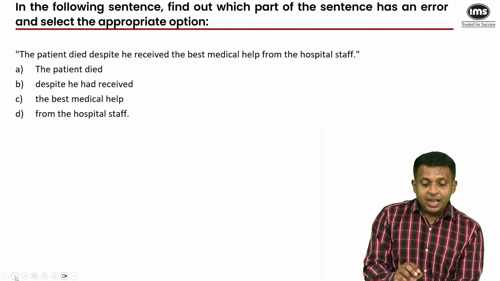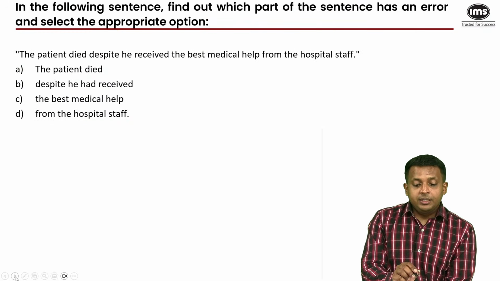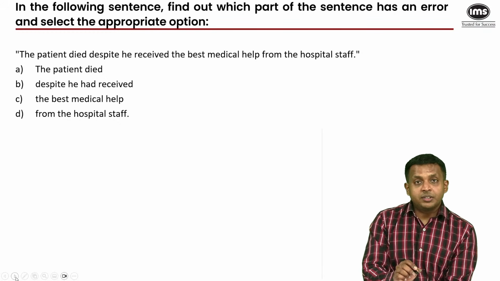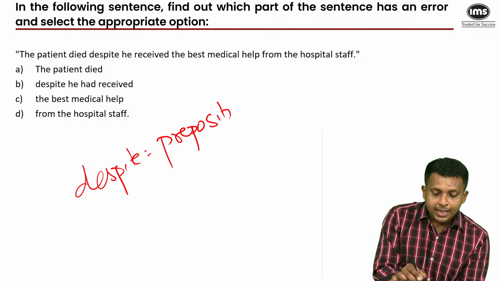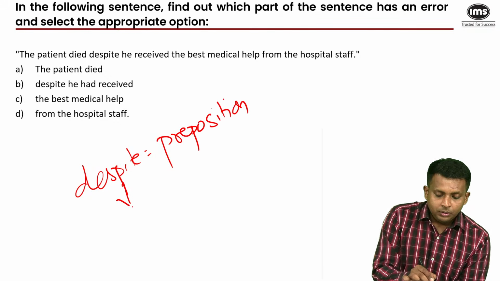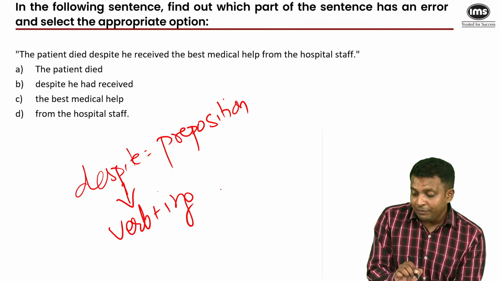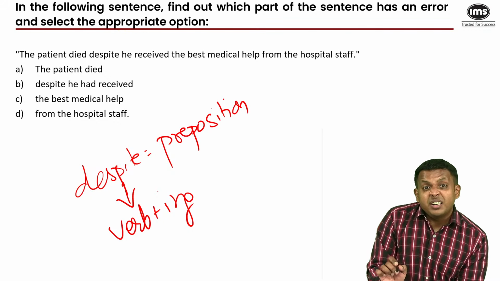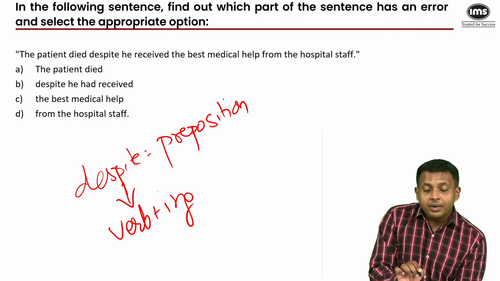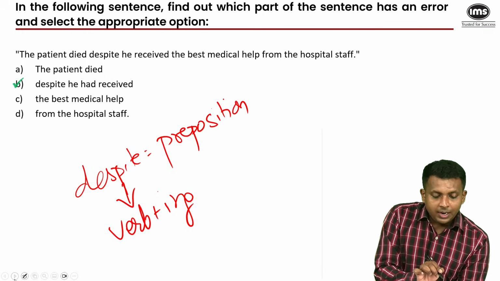The patient died despite he received the best medical help from the hospital staff. Now, despite here is a preposition, and this would be followed by a verb in the ing form. Despite receiving would have been correct, right? So, despite he had received is the part that has the error. So, our answer is B.